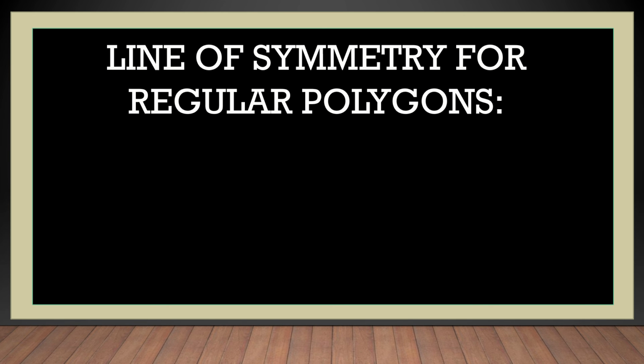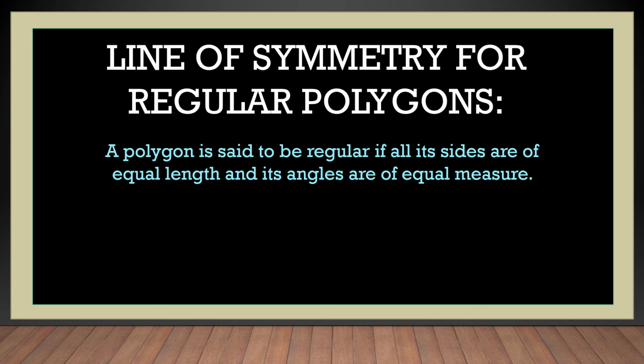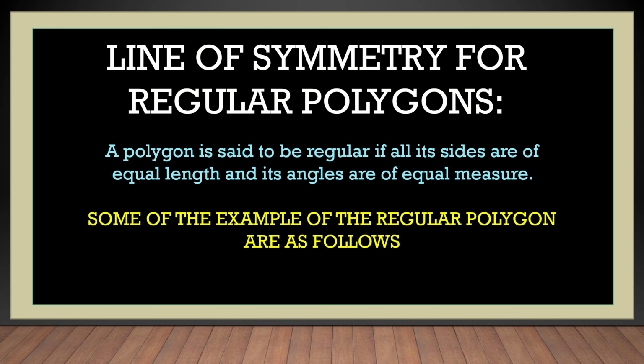Let us understand what is the line of symmetry for a regular polygon. First of all, what is a regular polygon? A polygon is said to be regular if all its sides are of equal length and its angles are of equal measure. Let us see more examples based on regular polygons.